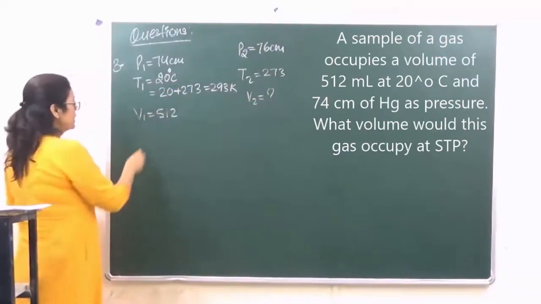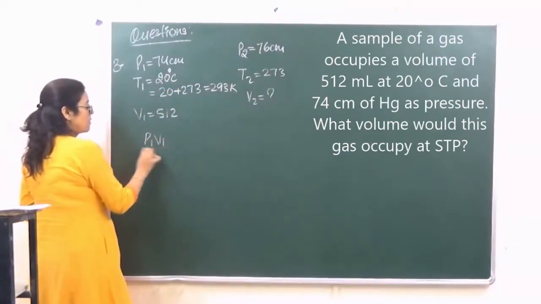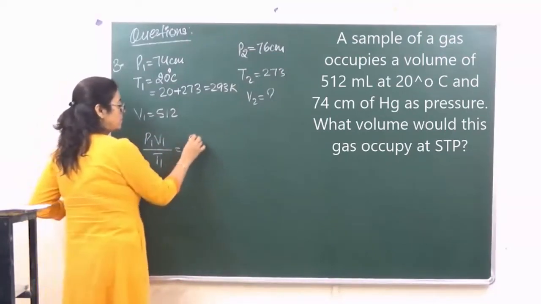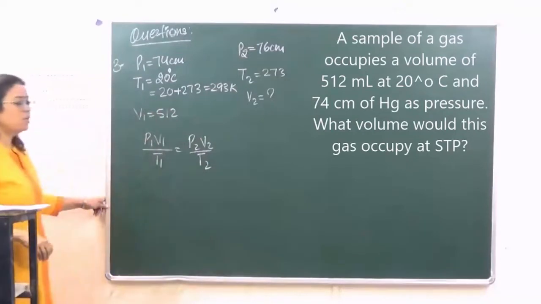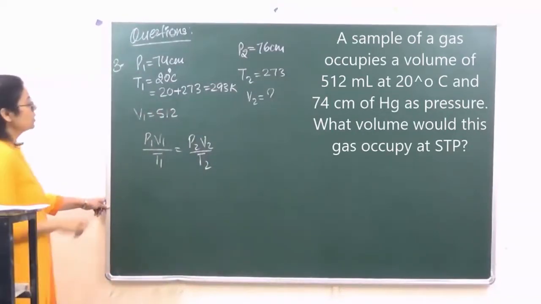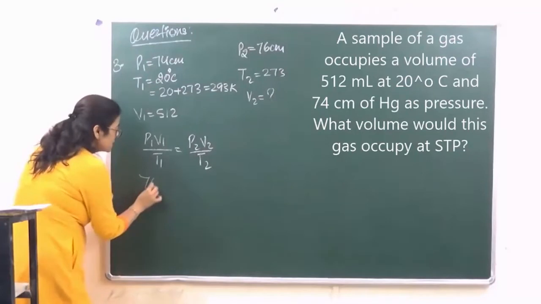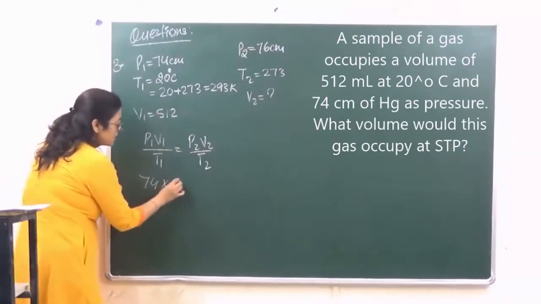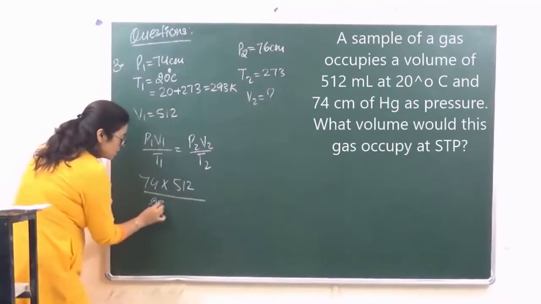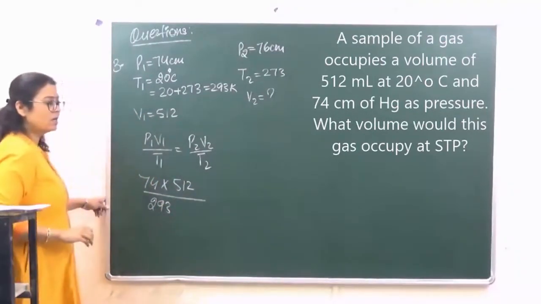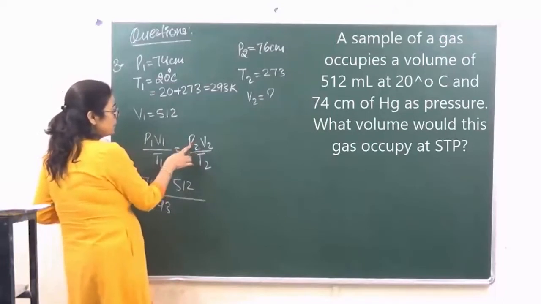So again we put the gas equation. P1 V1 upon T1 is equal to P2 V2 upon T2. So P1 हमारा आ गया 74, V1 is 512 upon 293, right? Now we have to calculate V2 over here.